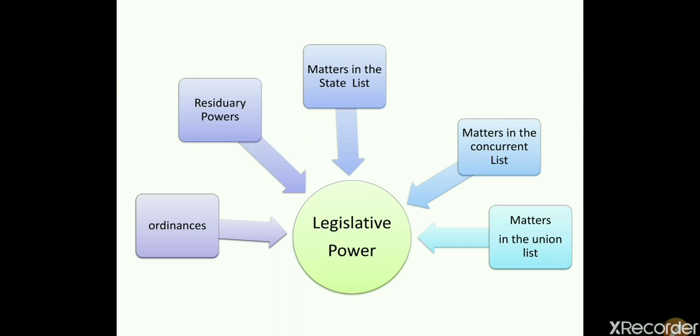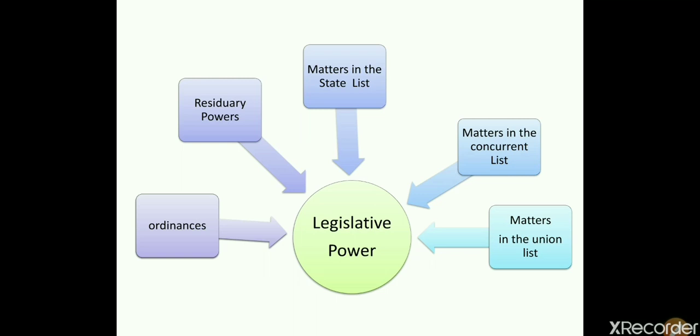Now, residuary powers. Residuary powers are important powers given to the union parliament. If any subject is left out by the union list, concurrent list and state list, and a law is to be made on such a subject, it will be made by the union parliament, and this special authority is known as the residuary powers.